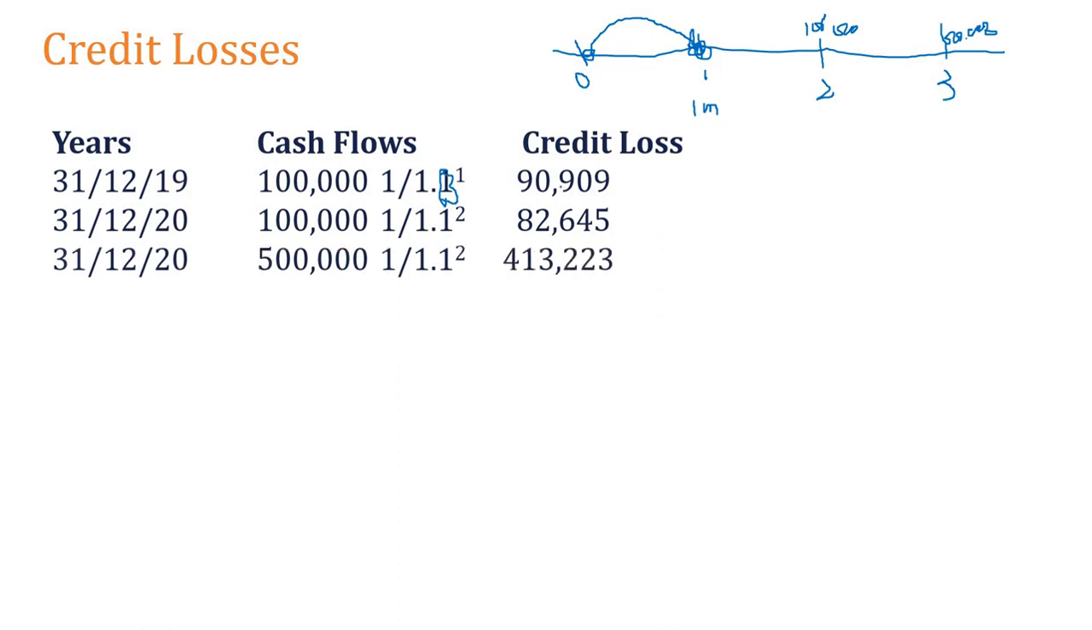Using the effective interest rate, I am getting the present value of these future cash flows. I am not going to receive 100,000 in 1 year's time, another 100,000 in 2 years' time, and another 500,000 in 2 years' time. This is the amount that I believe is the possibility of having the credit loss. Understood? Right?